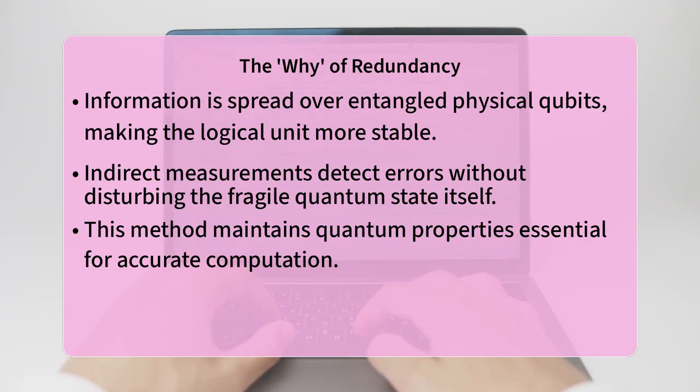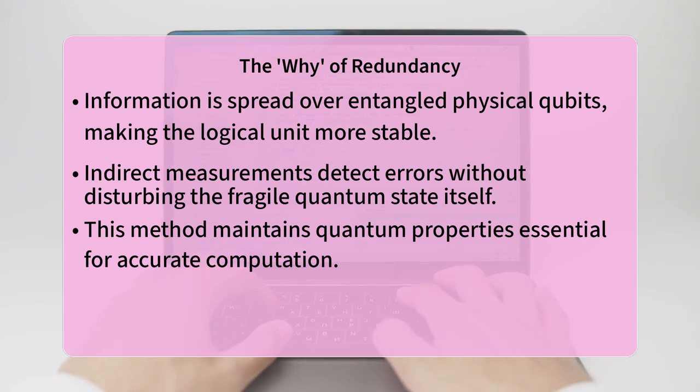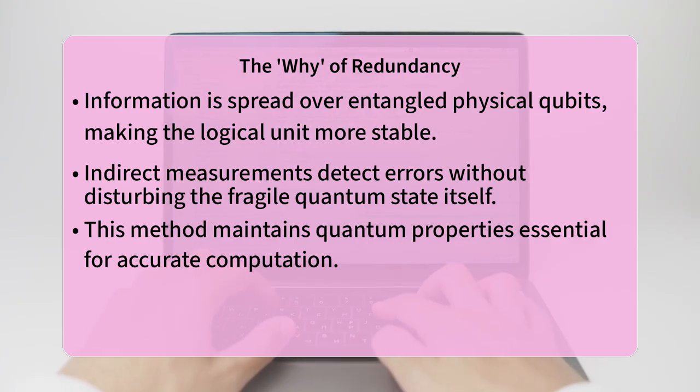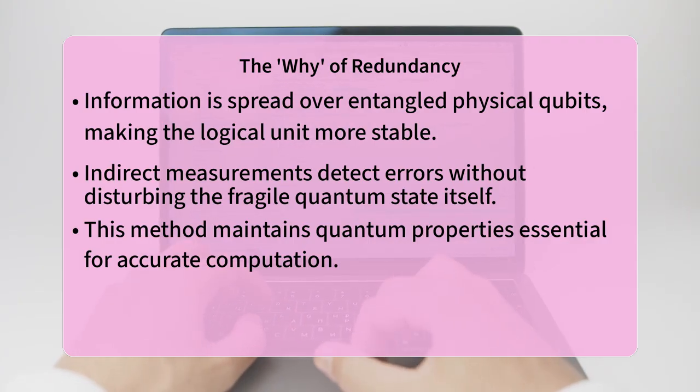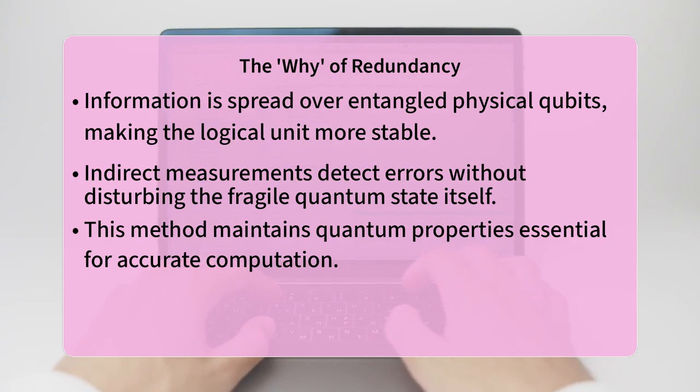The magic is that this isn't just classical redundancy. The physical qubits are entangled, meaning their fates are intertwined. This entanglement allows us to perform syndrome measurements, which are indirect measurements that tell us where an error occurred without revealing the actual quantum state, thus preserving its coherence.